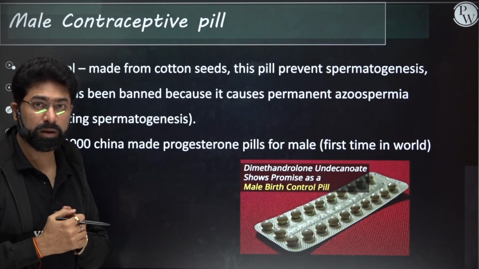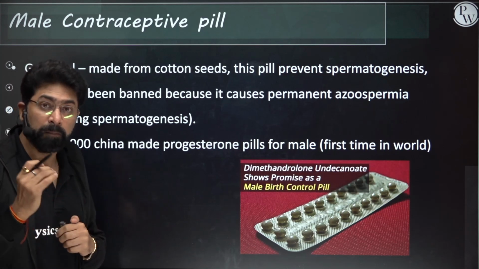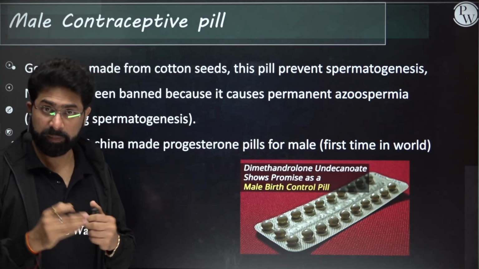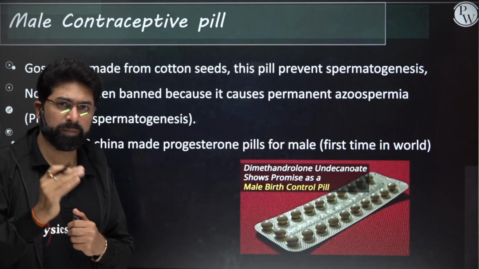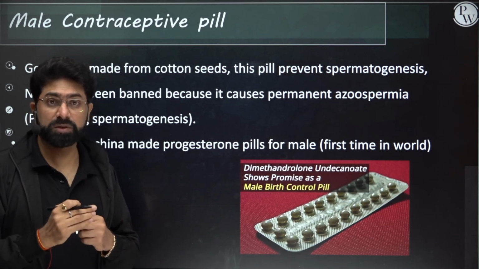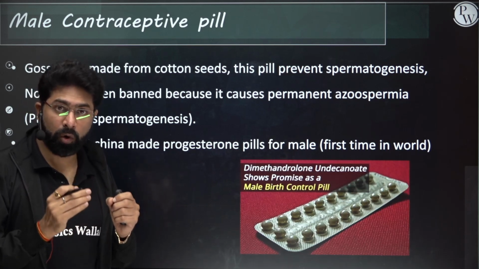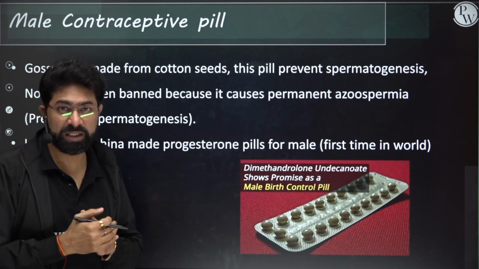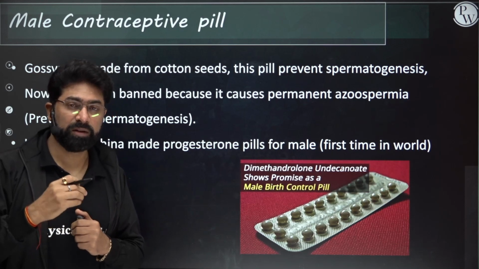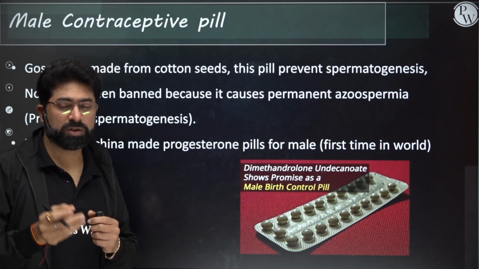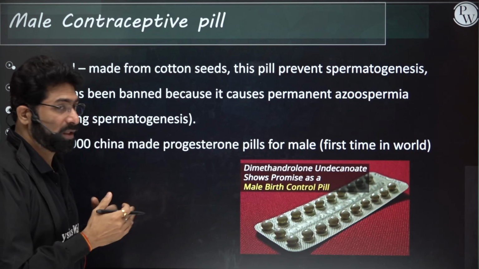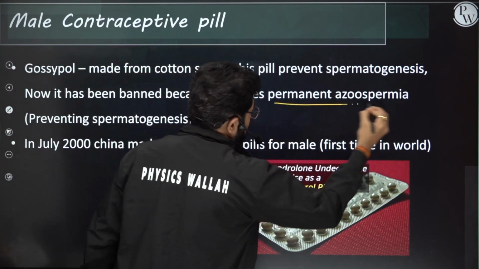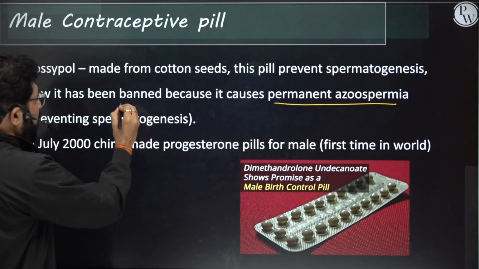Now a very important discussion on male contraceptives. Usually there are no contraceptives for male. Most of the contraceptives are for female, but there have been attempts to make male contraceptives. For example, there was gossypol produced from cotton seeds, but when this was used and the side effects were known, it was really dangerous because it used to cause azoospermia. So it is causing permanent azoospermia. So this has been banned now.